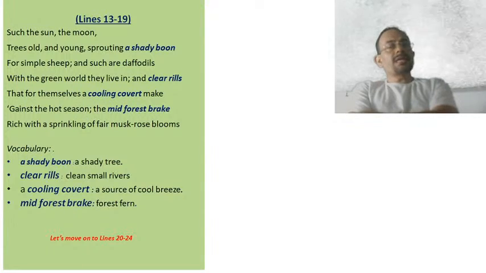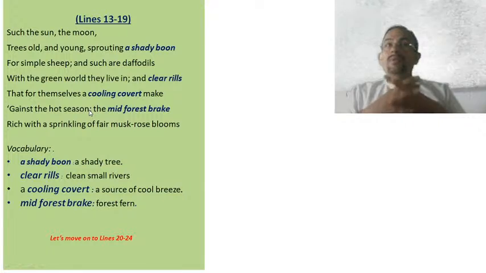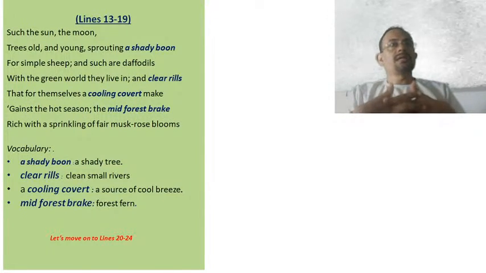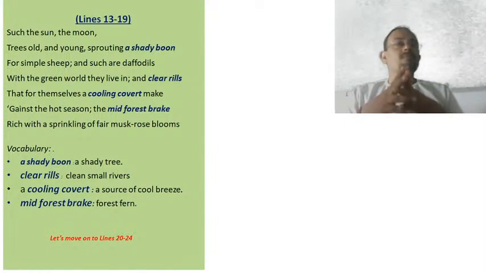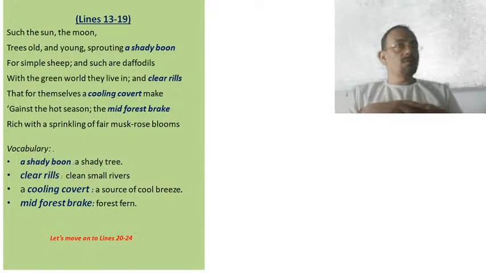So dear students, as you can see, you have to read it together. For example, I am reading it together from clear rills till hot season, then you will be able to understand. Clear rills that for themselves a cooling covert make against the hot season. It means if there is a water body somewhere nearby in nature, like small rivers with clean water, that provides cool breeze to the people who are living nearby.